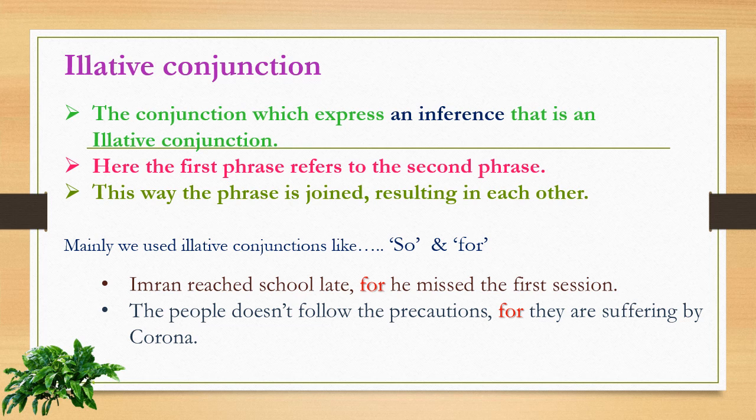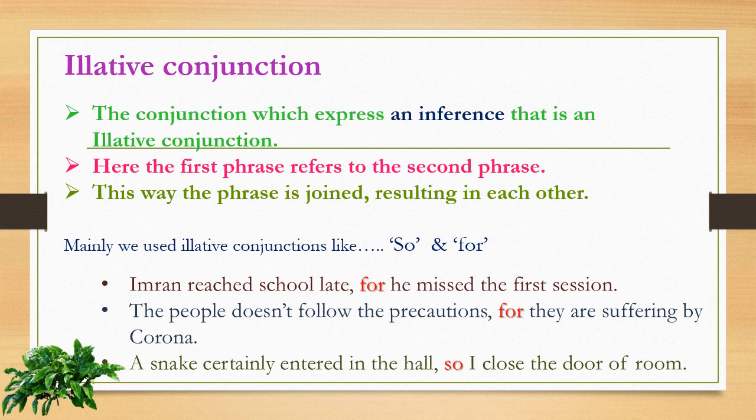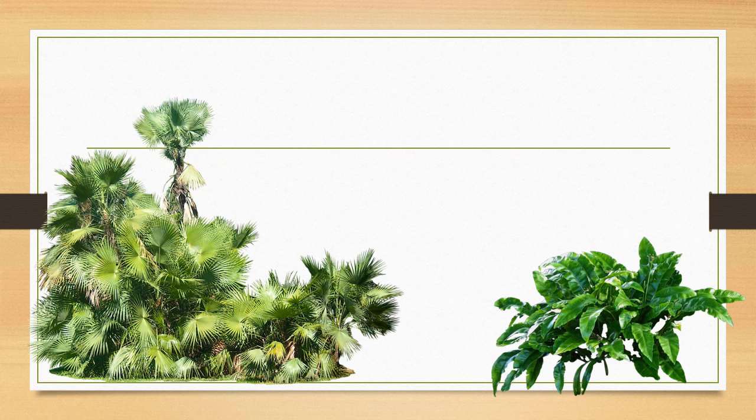This shows illative conjunction. A snake certainly entered the hall, so I closed the door of the room. So this shows the result. Why did I close the door of the room? Because the snake certainly entered. So that is the illative conjunction. So in this way we learned about coordinating conjunction and its types.